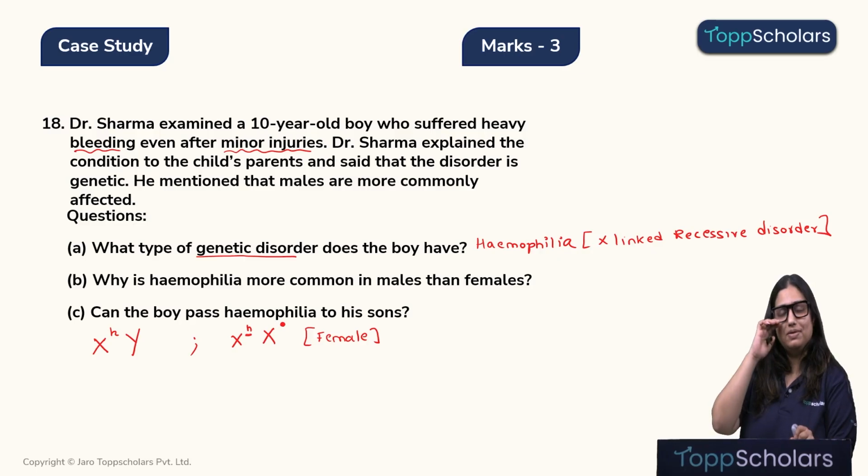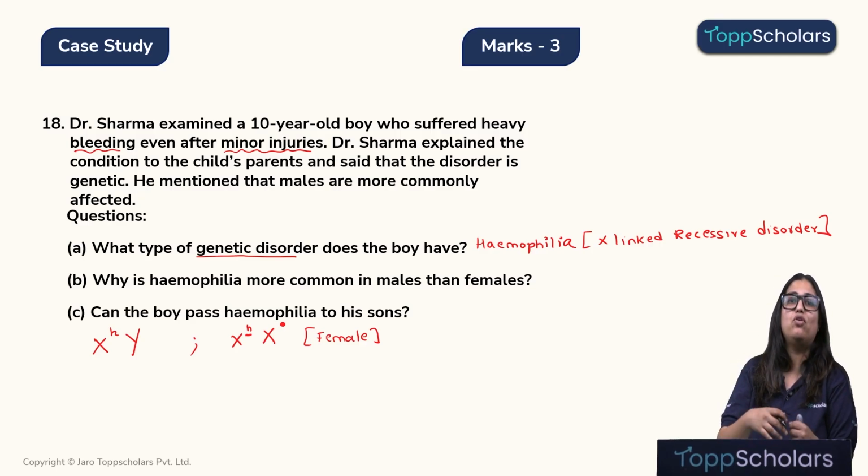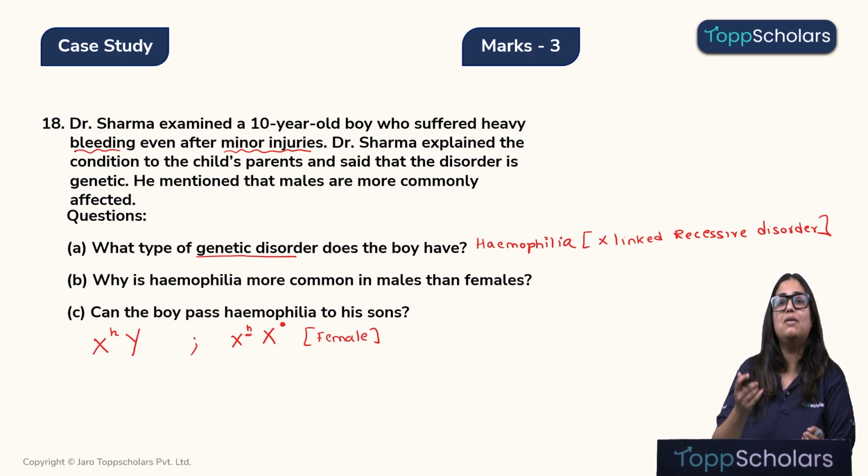So if on one copy there is a recessive gene for hemophilia, that gene or that allele will be suppressed and the dominant healthy gene will express itself, which will form the clotting factors that will help in clotting of blood. But that is not the case in males.